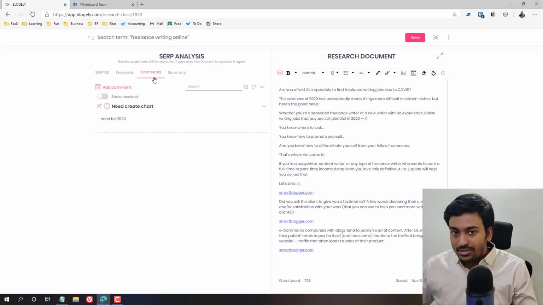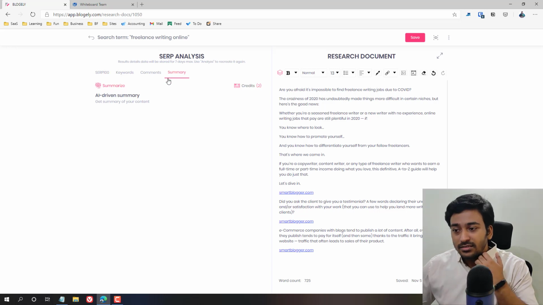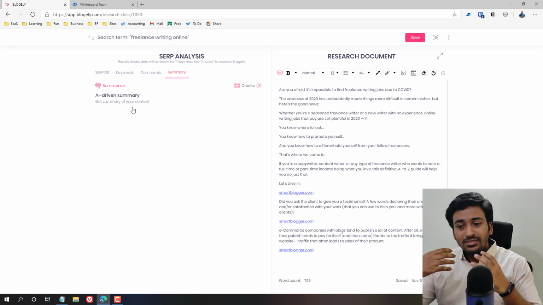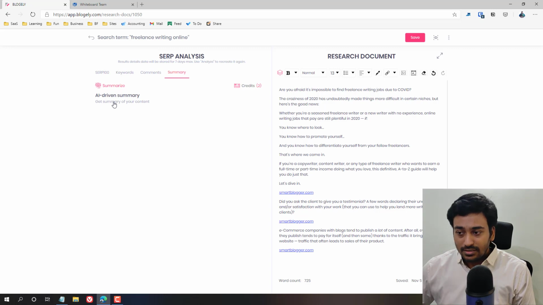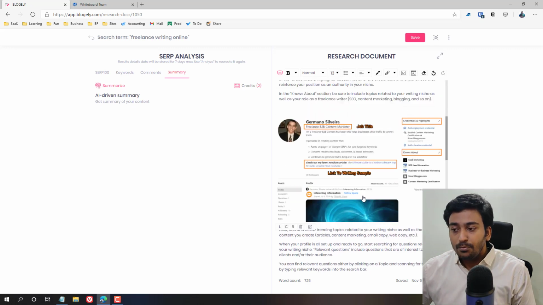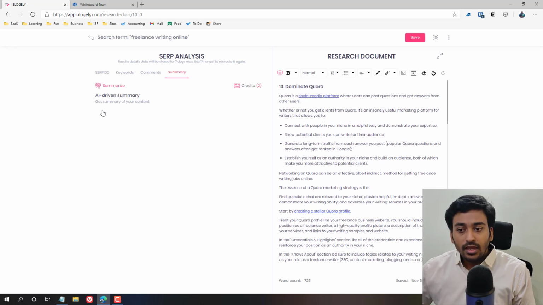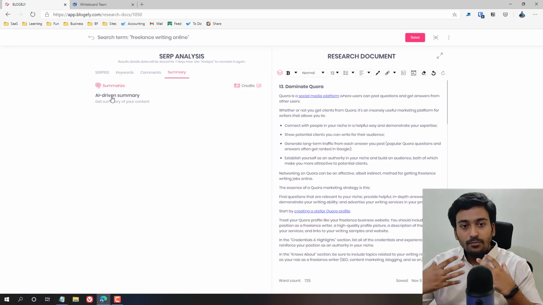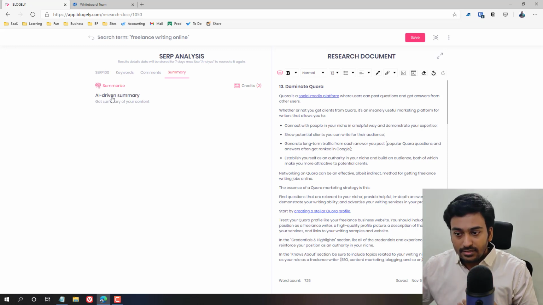Pretty much I don't use this process either, because I create my contents myself, so I don't use it often. The summary is something a bit different. I also don't use this, to be honest. What the AI-driven summary does is take all the content we brought into the research document and try to paraphrase each sentence inside this document.